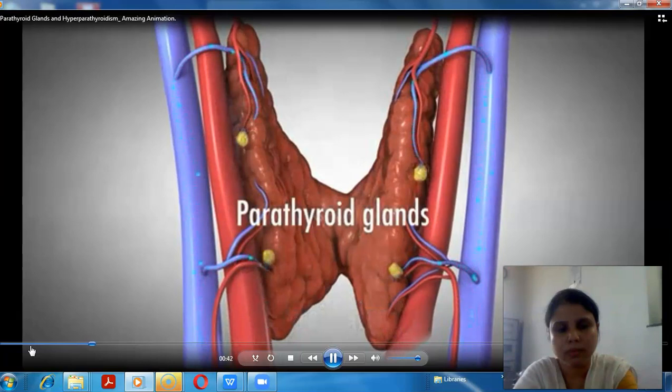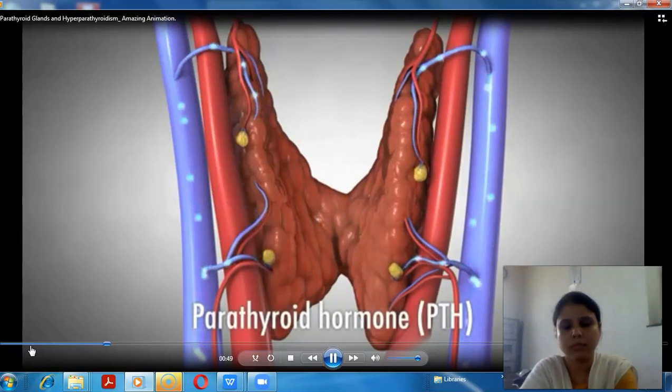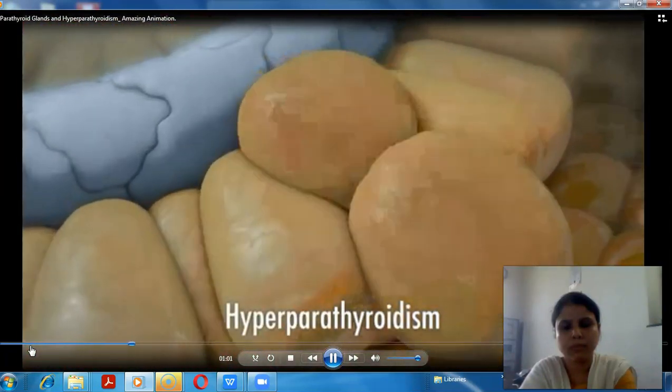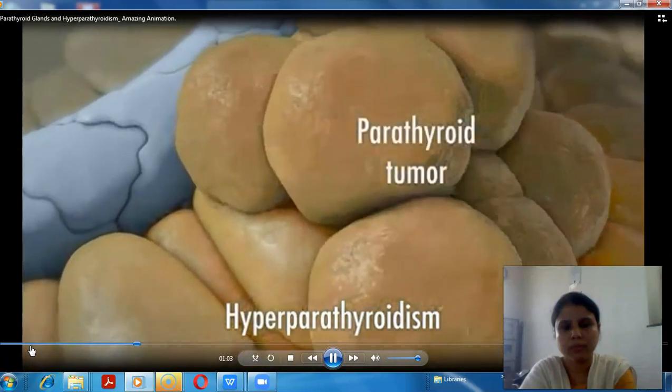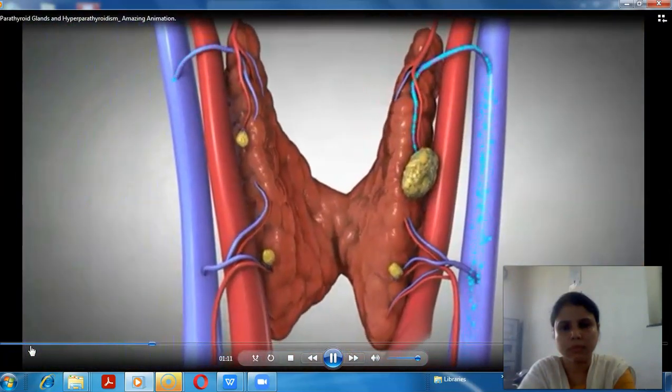Parathyroid glands monitor and control the amount of calcium in our blood and bones by secreting a hormone called parathyroid hormone, or PTH. Each gland monitors the blood calcium and responds by making more or less PTH hormone. Hyperparathyroidism is a disease that occurs when one of the parathyroid glands develops a tumor. This tumor produces far too much parathyroid hormone, which is released into the bloodstream.